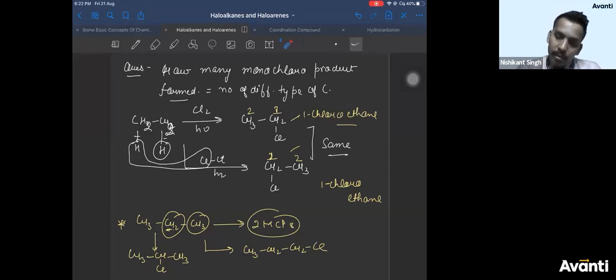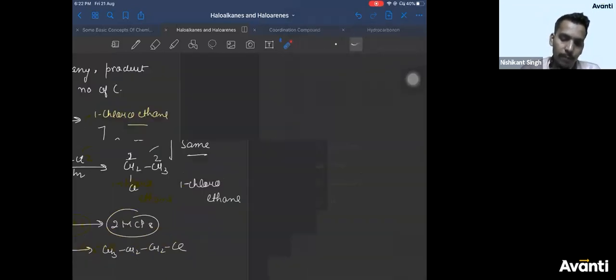All right. So what factor decides whether Cl will be bonded to the central carbon atom from top to bottom? The question is not clear. There is no meaning in your question. Pranav, add some meaning here.